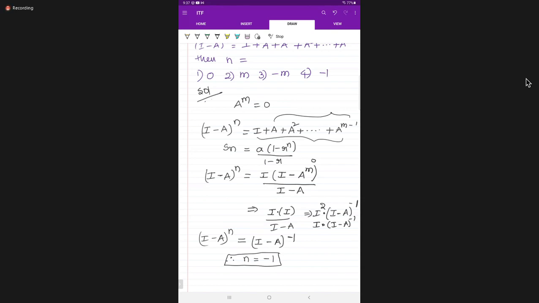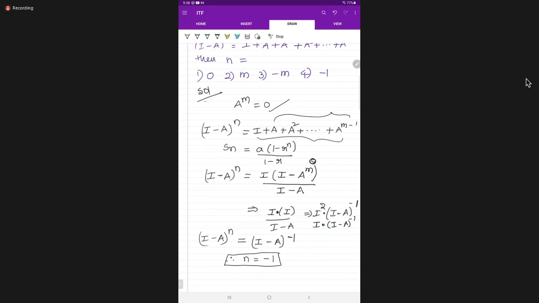Ma'am, how did that I square go, ma'am? I into I in the numerator. In place of m take 0, a to the power of 0. Already here it is given, right? a to the power of m value is 0. Just substitute a to the power of m as 0. So I into I is I square.